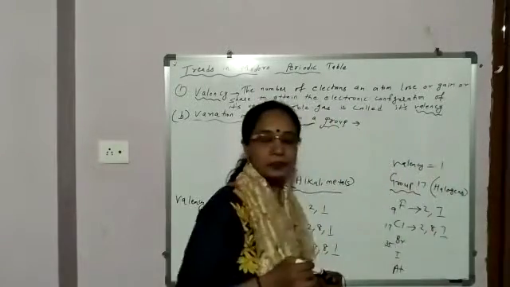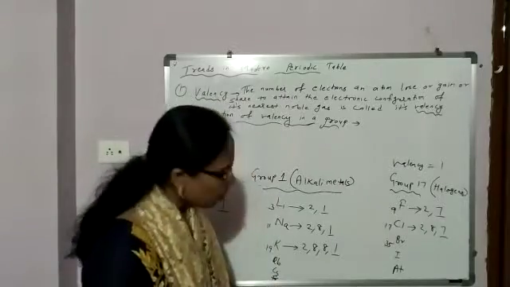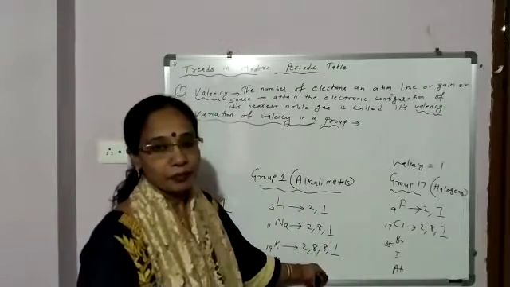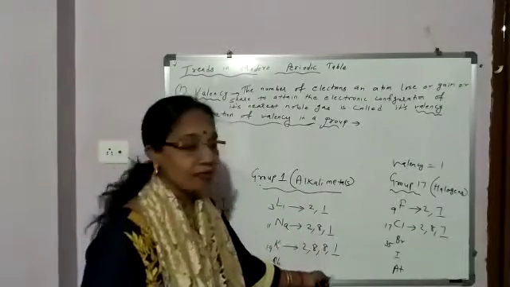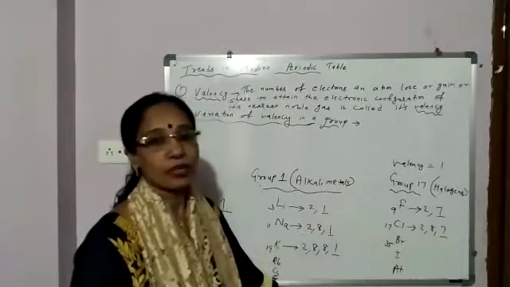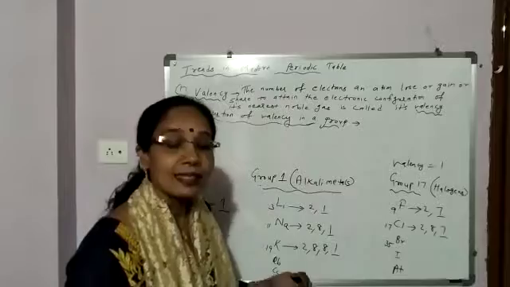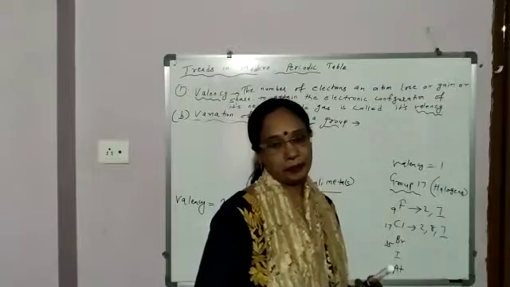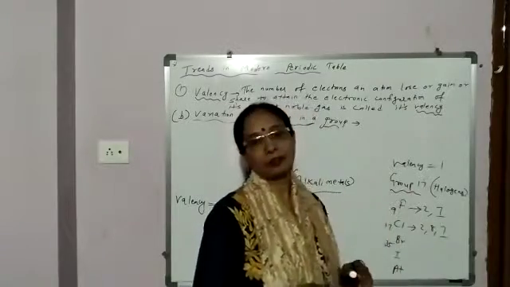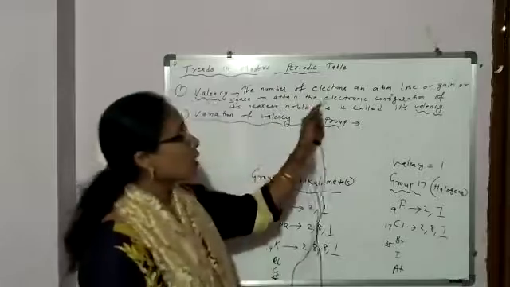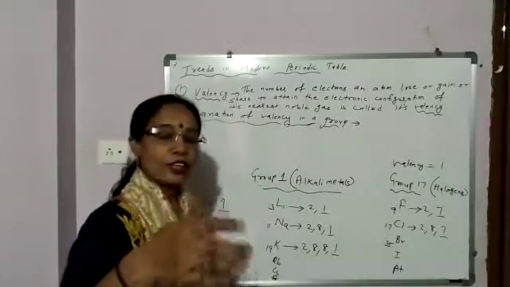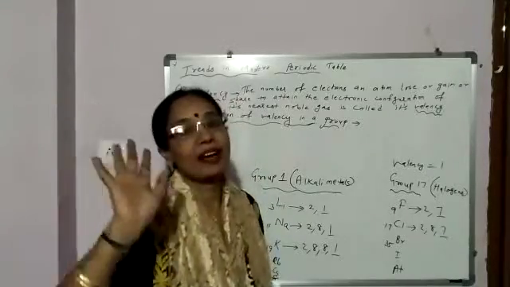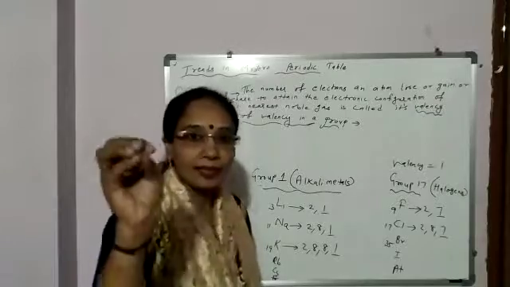Again 1. So for all the elements which fall under one group, as we move from top to bottom in a group, the outer electronic configuration is similar. So the number of electrons in the outermost shell is the same, meaning valence electrons are the same. So valency is also the same. It remains the same. For group 17, what is the valency? 1. Because the outer electronic configuration is similar. So as we move from top to bottom in a group, valency remains the same. This is the variation: no change.